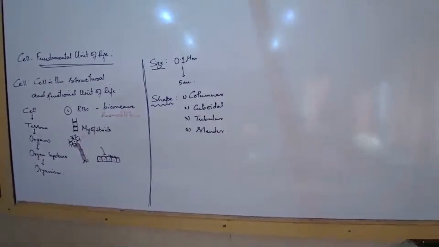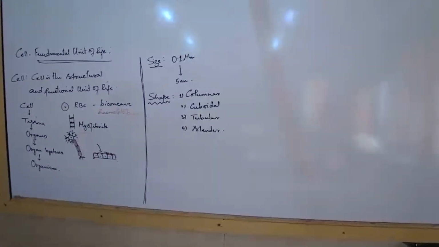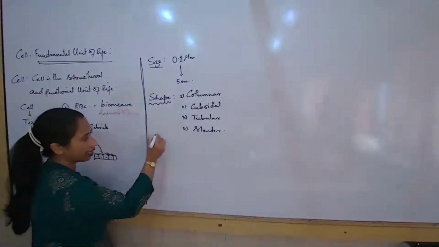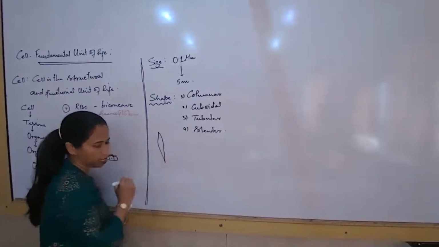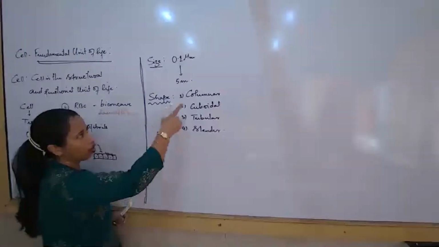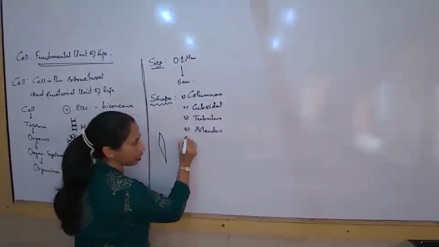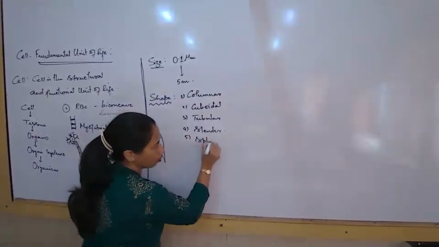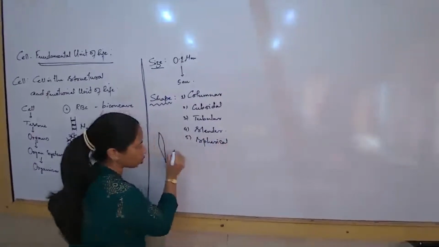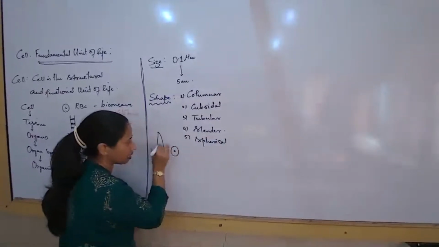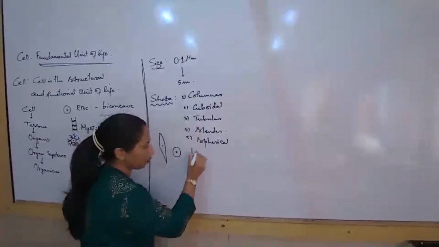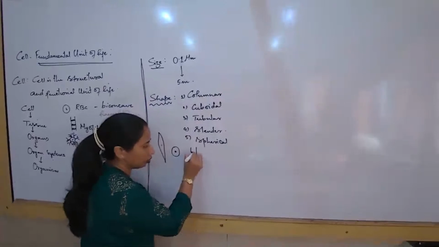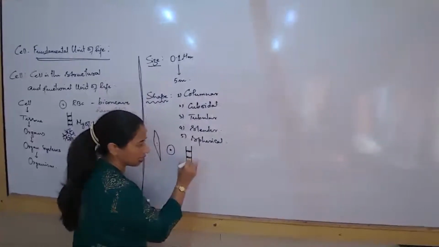Shapes are of different types. Some cells are spindle shaped. There are certain types of cells which have a structure something like this. We already said spherical is the most common type of cell. Then we talk about the tubular, cylindrical type of cells.